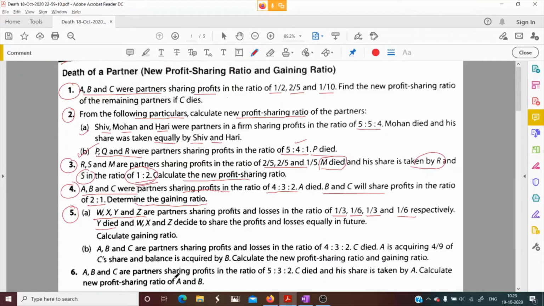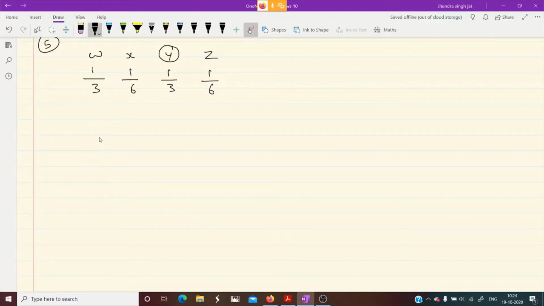W, X and Z decide to share the profits and losses equally in future. So they decide that in future they will distribute equally. So their new ratio is 1:1:1. This is what they have decided.